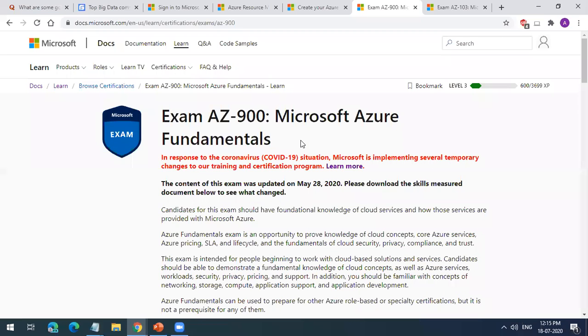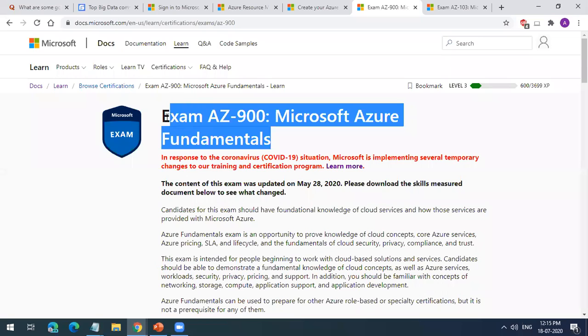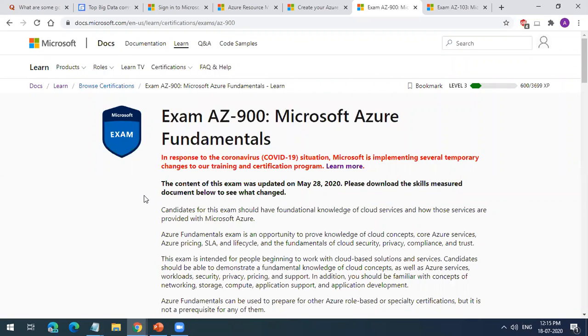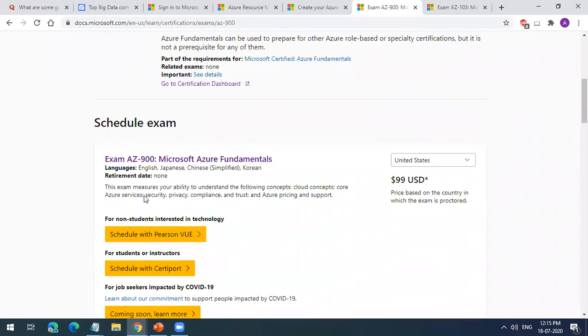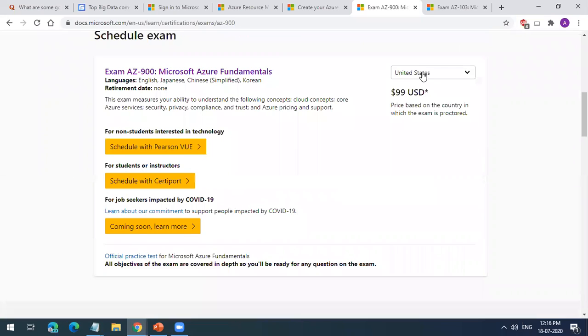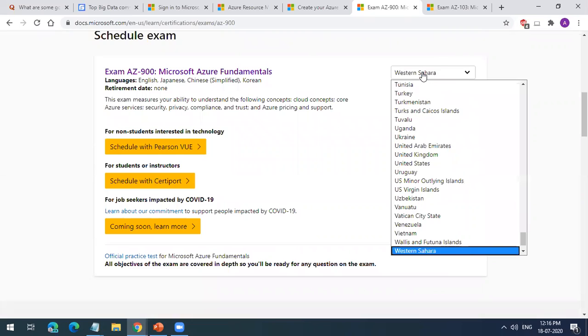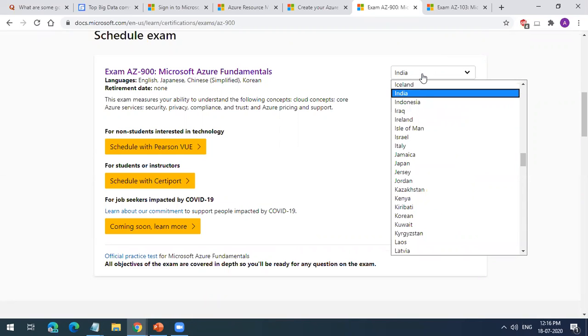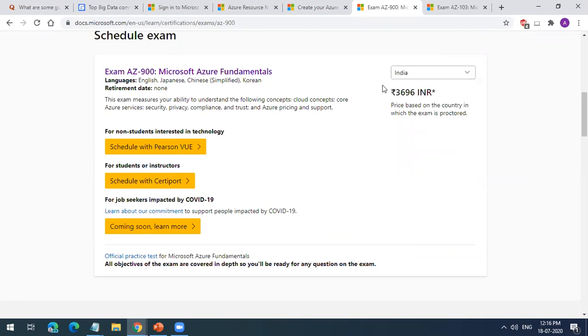So these are the 2 exams. AZ-900 is the fundamental exam. I will tell you how you can appear for this exam free of cost. If you go to India, the cost will be like 3,000 something. But there is a way you can take a voucher and do it for free.